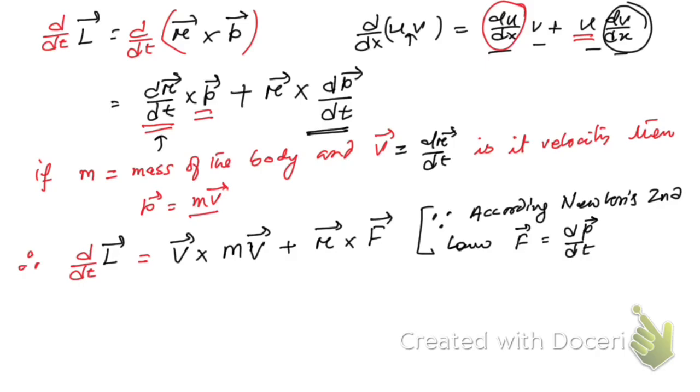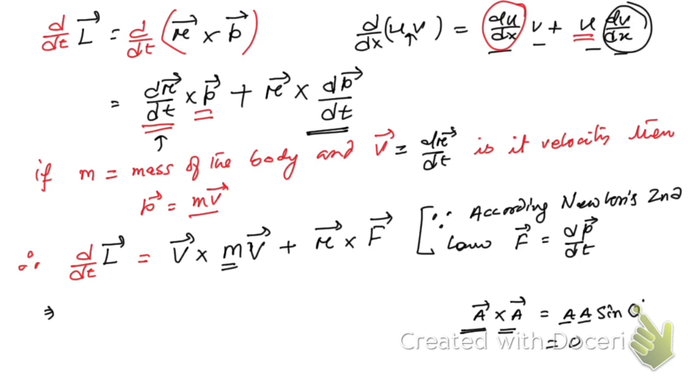Now you see, we know A vector cross A vector is magnitude of A into magnitude of A, then sine theta. When you find a cross product of a vector with itself, the angle must be 0 degrees, and sine 0 is 0.